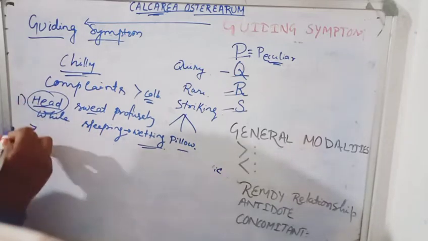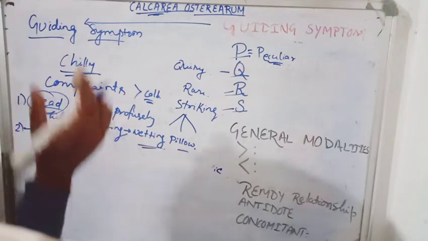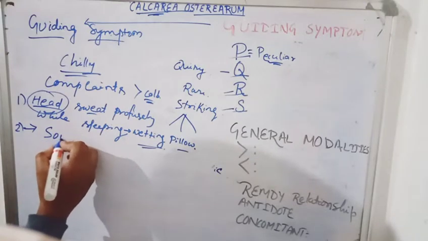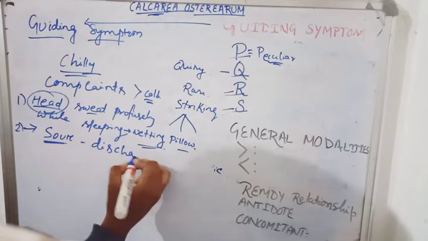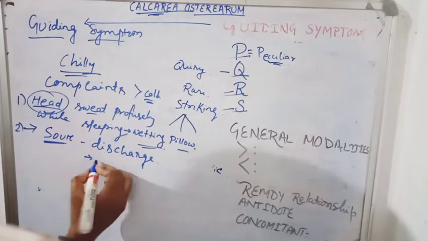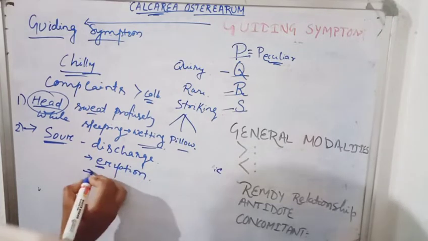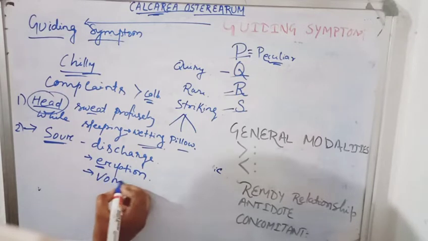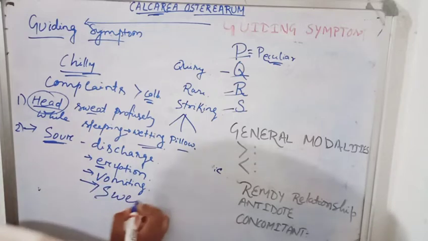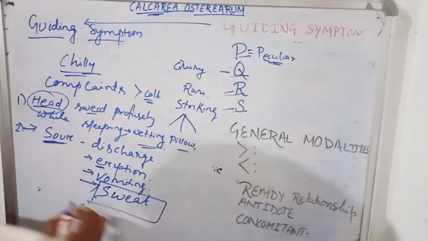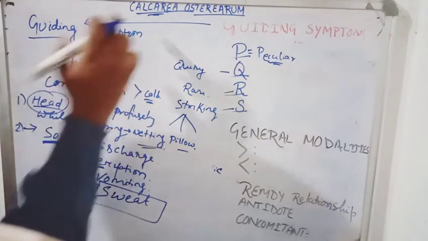Another peculiar point is that all the complaints of the Calcarea patient are sour. All the discharges from this patient are sour. Sour means a sour smell occurs. The vomiting found in Calcarea is sour vomiting, and the sweat also becomes sour, which is found peculiar in Calcarea.